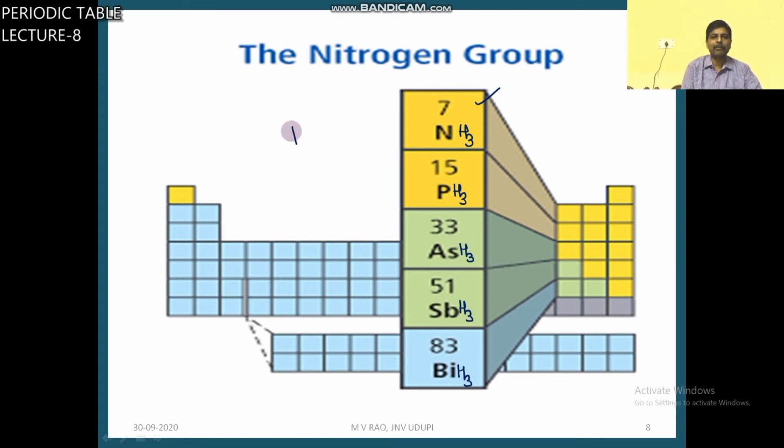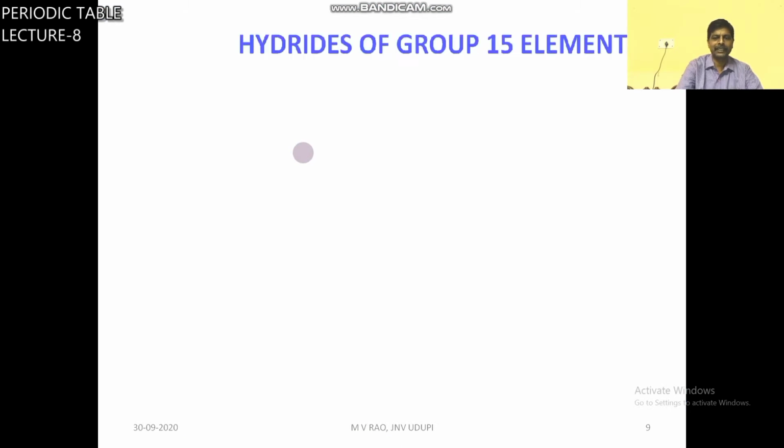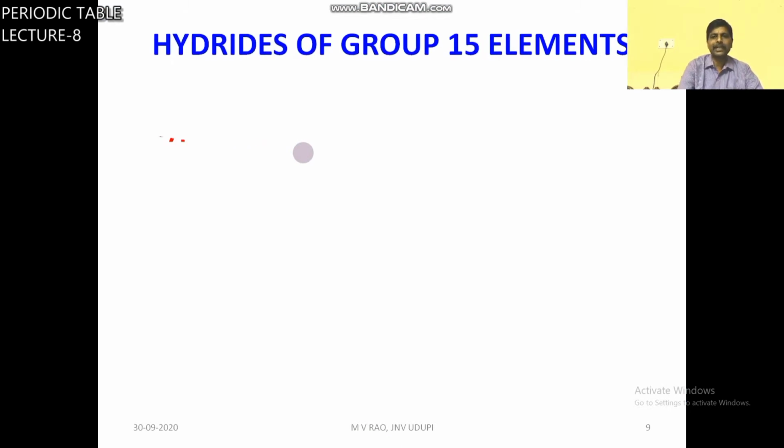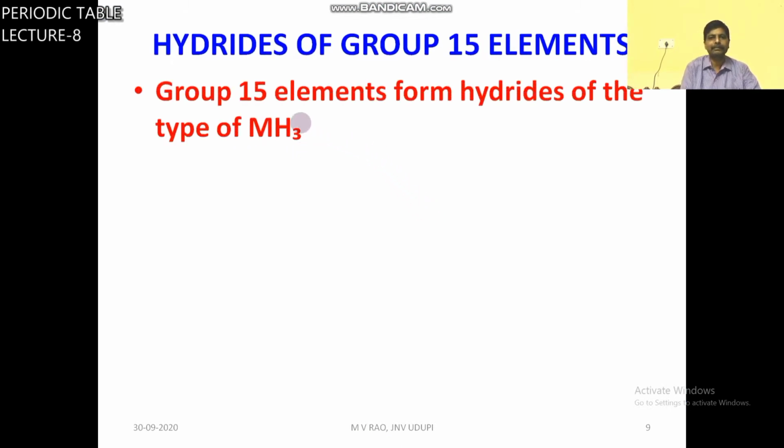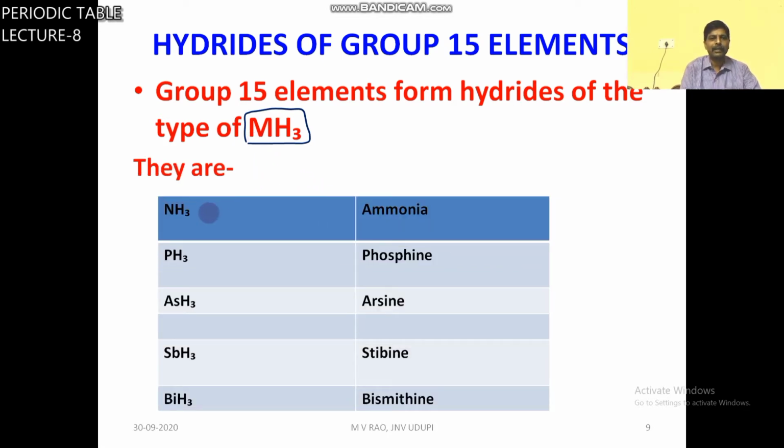So the general formula of hydrides of group 15 elements is MH3.